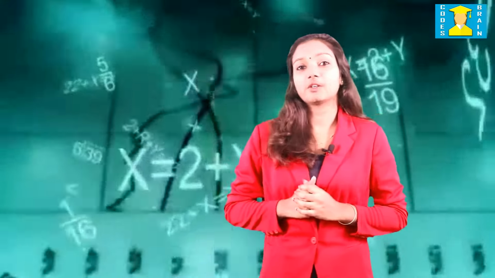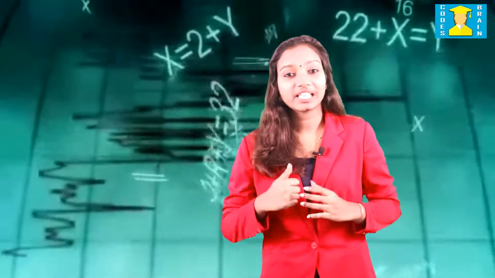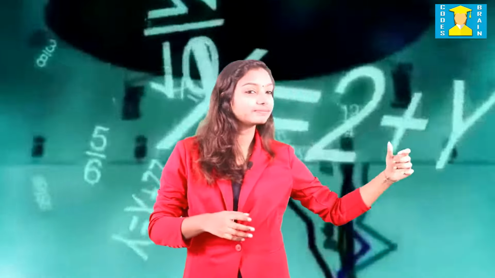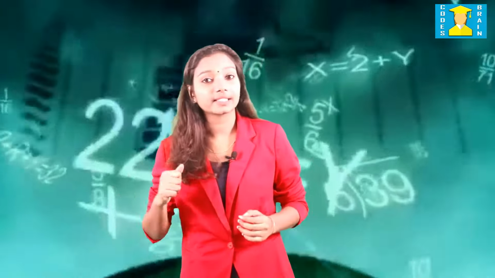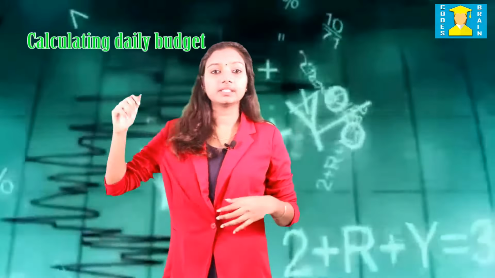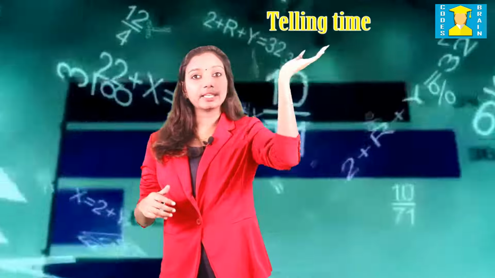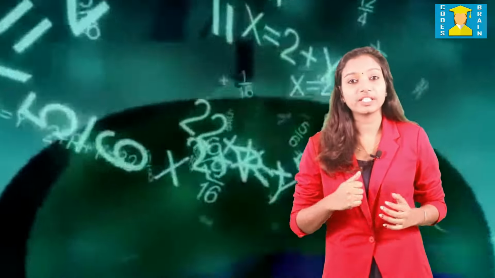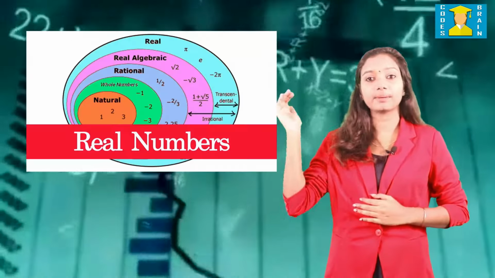Numbers play an important role in our life. Almost all the things we do involve numbers. Whether we like it or not, our life revolves around numbers. There are numerous numbers directly or indirectly connected to our lives. I will give some uses of numbers in our daily life: calling a member, calculating daily budget, cooking, telling time, weighing fruits. We get more examples like this. Now we can go through the chapter real numbers.